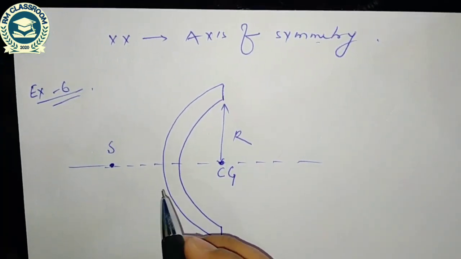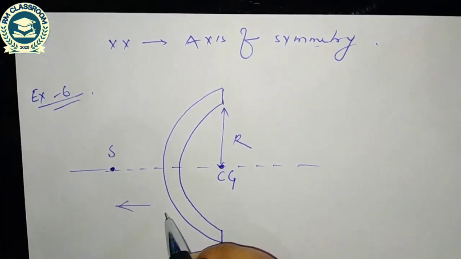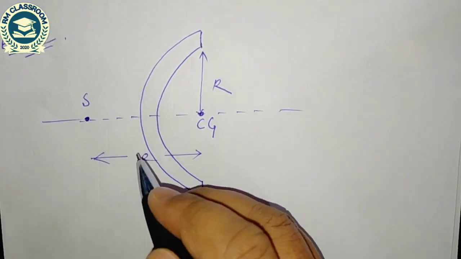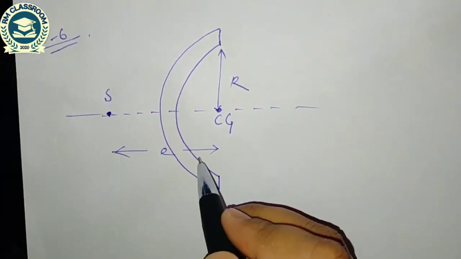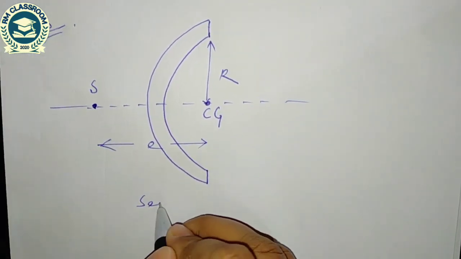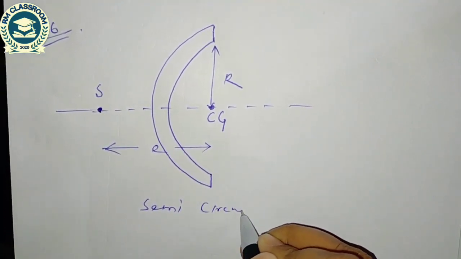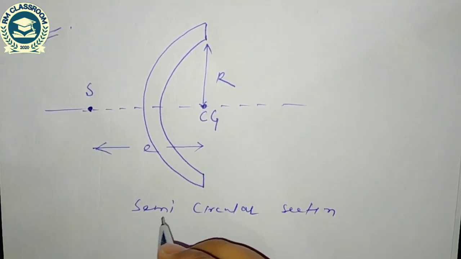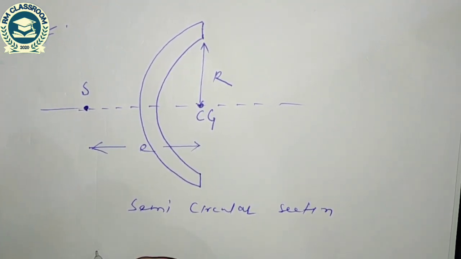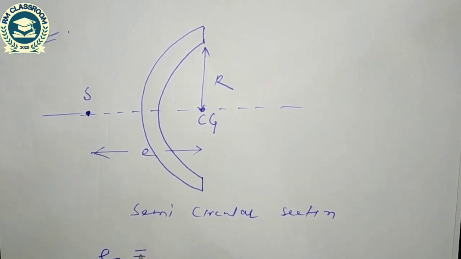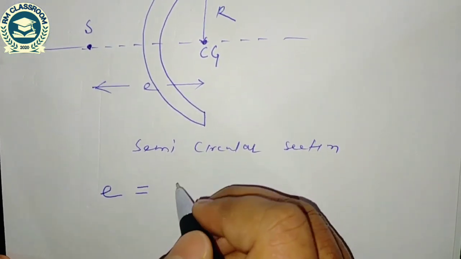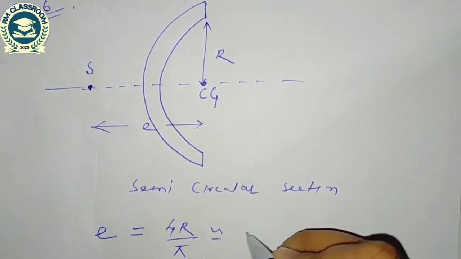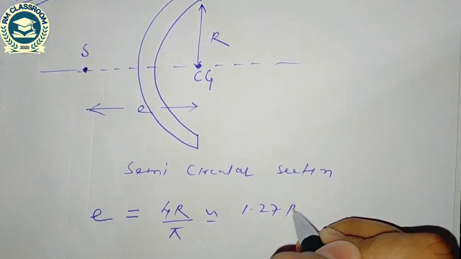If I compute the location of the shear center, let us assume E is the distance of the shear center from CG. In case of the semicircular section, the position of the shear center is at a distance from CG of 4R by pi, that is approximately equal to 1.27 R.